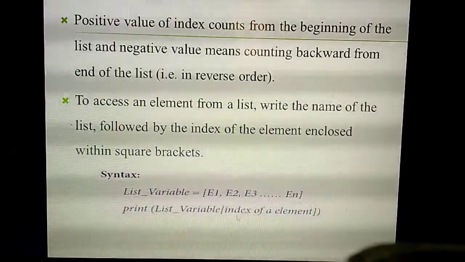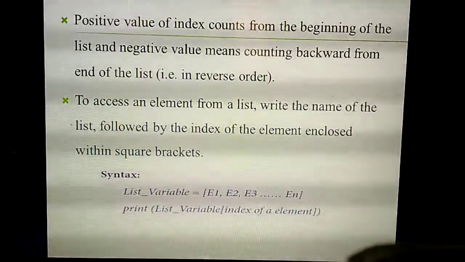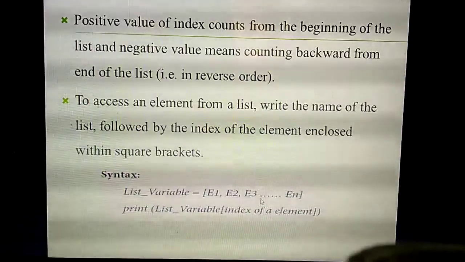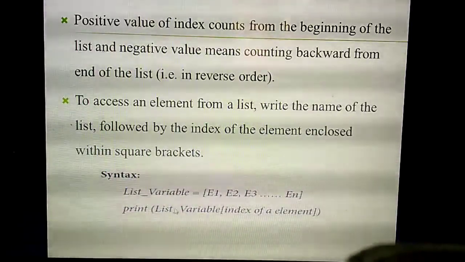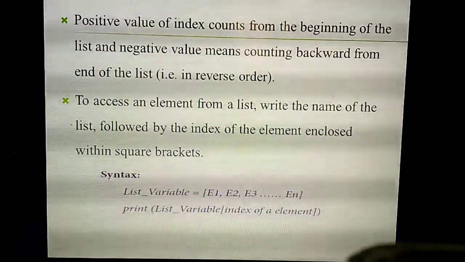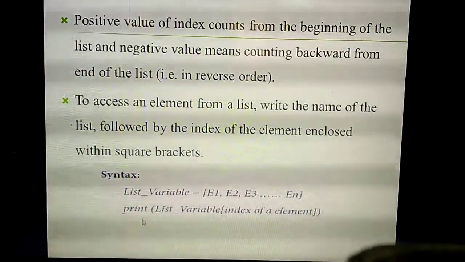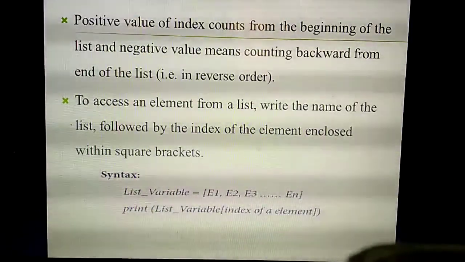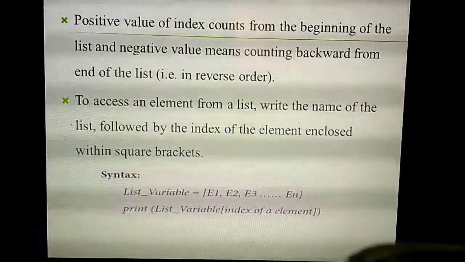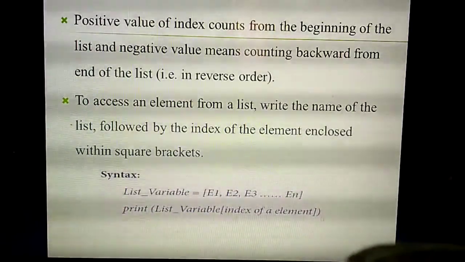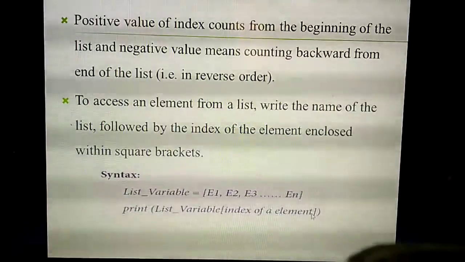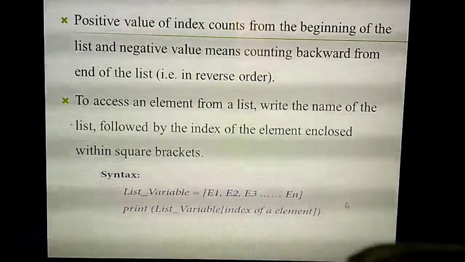So the list variable of 2. Understand? So this is the general syntax. First you need to create a list variable and enclose the elements in square brackets. The next line you need to give the print statement. Inside the print statement you call the list variable, and inside the square bracket you specify the index of the element you need to access.